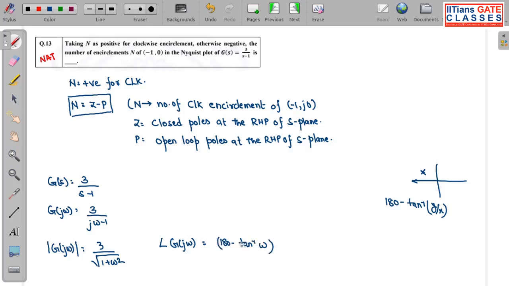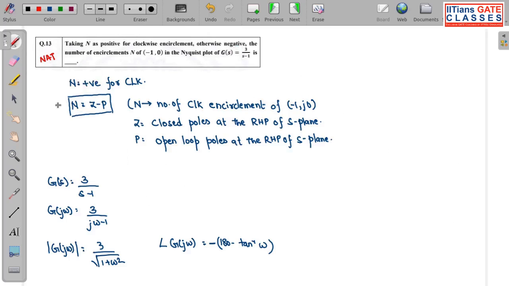Now tell me, is this correct? No, this is not correct. Why? Because this is the angle I have written for the denominator. So when it comes above, it will be minus. So this is minus of 180 minus tan inverse of omega. And what about this 3? Any real number has angle 0. So I can write it as plus 0 also, but I haven't written it.